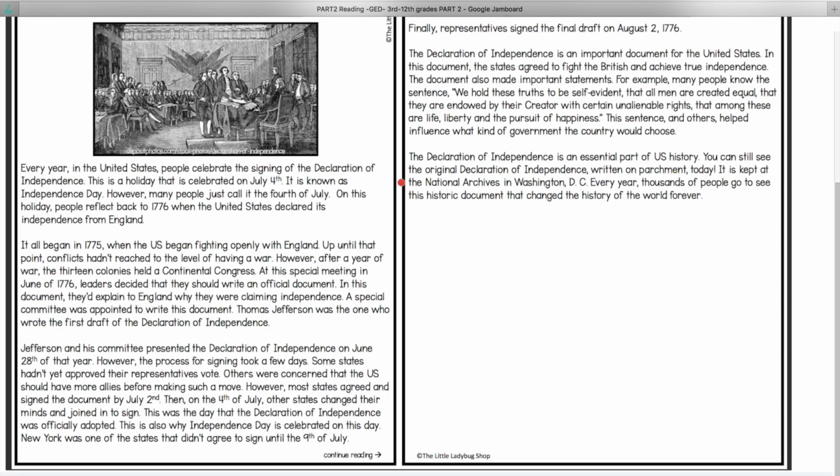It is kept at the National Archives in Washington, D.C. Every year, thousands of people go to see this historic document that changed the history of the world forever.